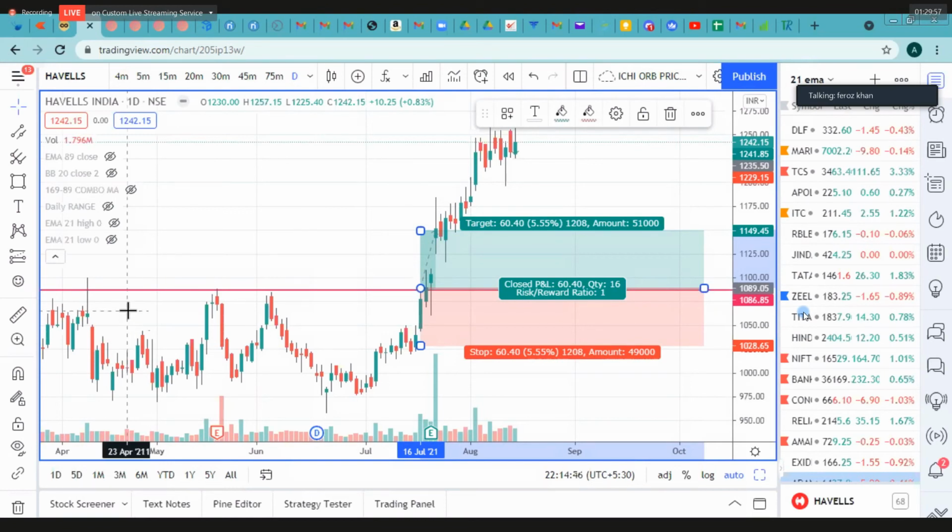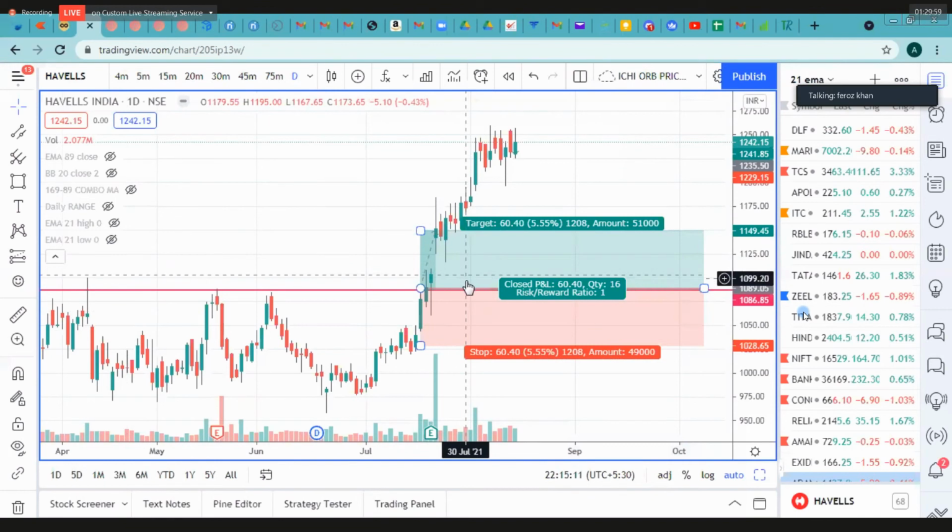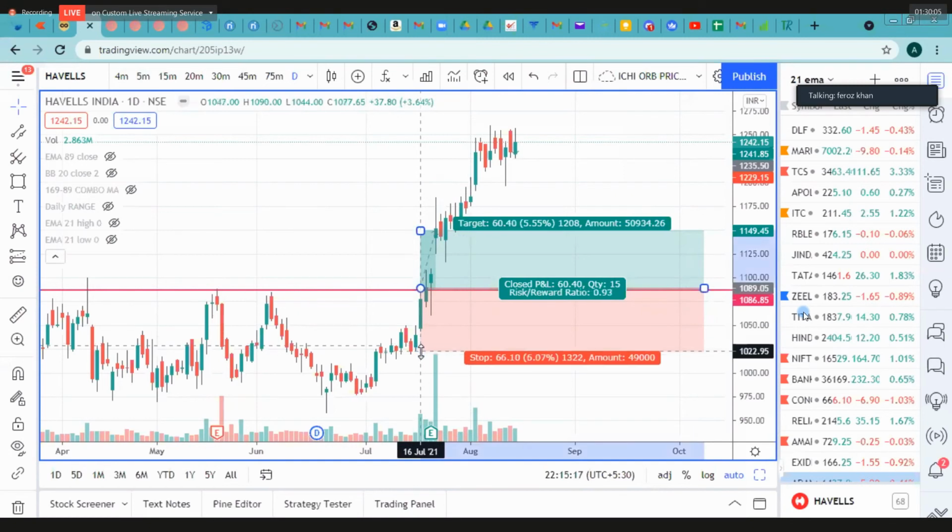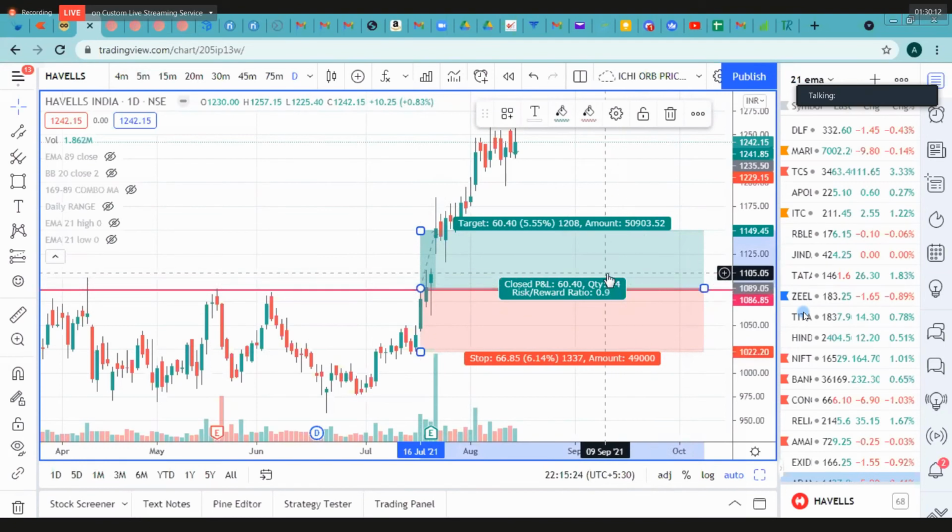So in this stock, if you are a momentum breakout trader, you have to keep a stop loss below the swing, that is, below this candle. And if I move this, the 16 has changed to 14. So it is not just the number of stocks which is decreasing. My risk is also constant, so that I don't lose capital even if my trade goes against my view.